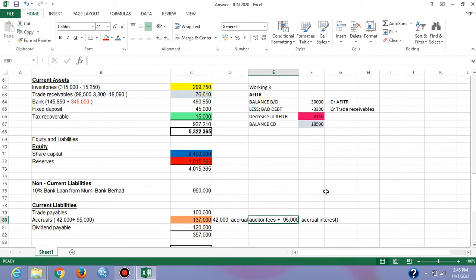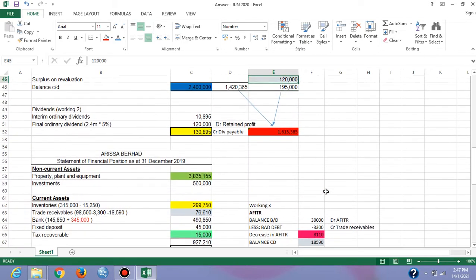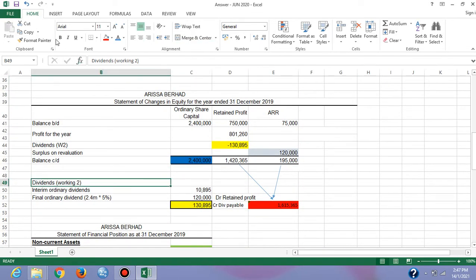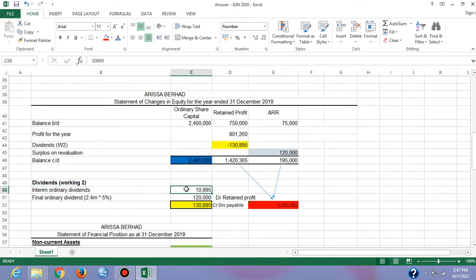And then 5% of final ordinary dividend. The question already mentioned the interim ordinary dividend, so we just put interim here. Now we have to calculate the final ordinary dividend. 2.4 million multiplied by 5%, so the final dividend will be 120,000.